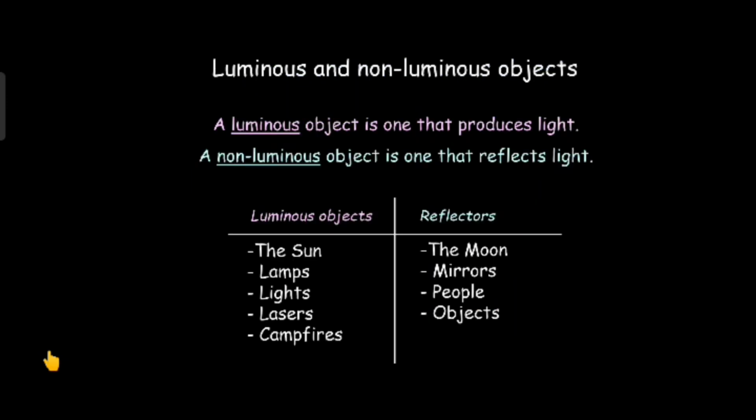Now let us see luminous and non-luminous objects. A luminous object is one that produces light, while a non-luminous object is one that reflects light. Here, luminous objects are the sun, lamps, lights, lasers, and amplifiers, while reflectors are the moon, mirrors, people, and other objects.